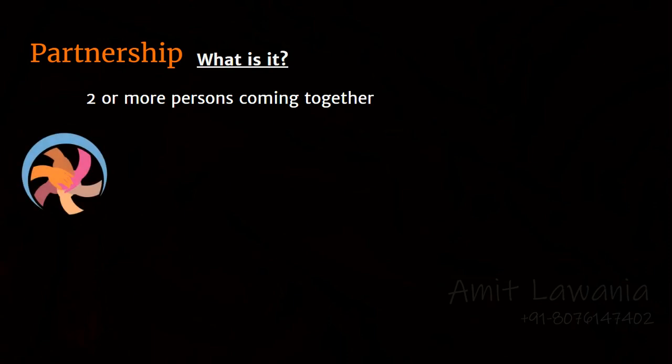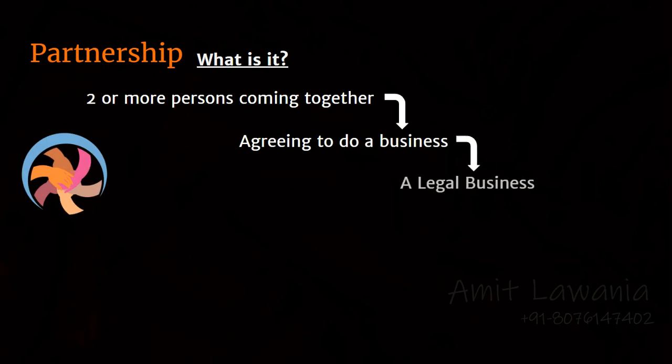Having gone through the definition, let me explain the concept of partnership in a more informal manner. When two or more persons come together and join hands and agree to carry out some kind of a business, and not just any business, but a legal business. This could be a vocation, a profession, service, manufacturing. They synchronize their efforts and assets.